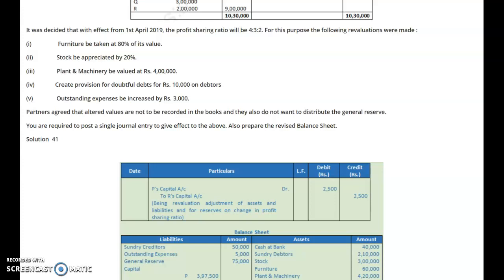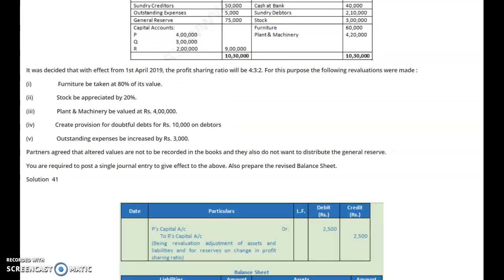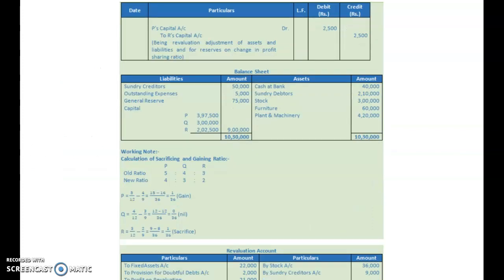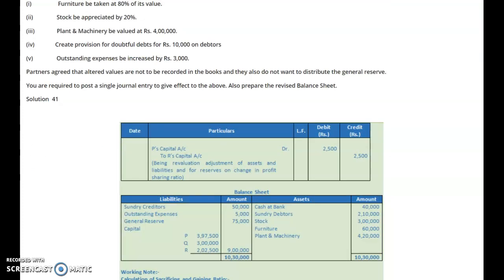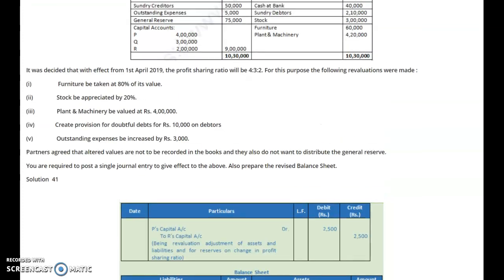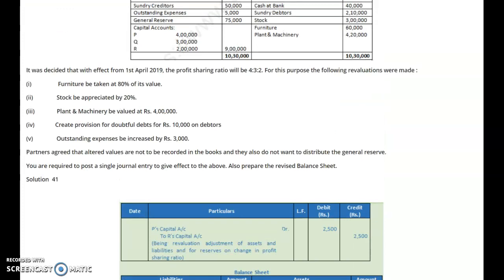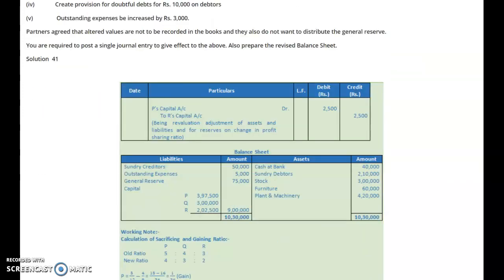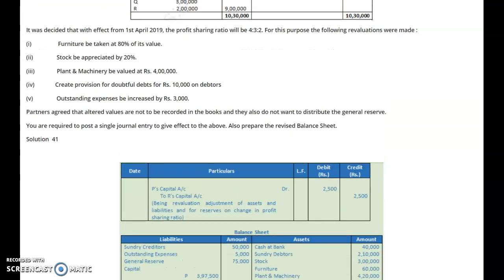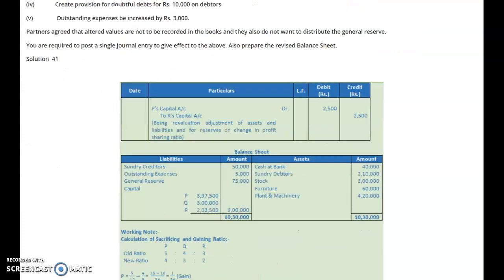This entry says P's capital account will be debited with 2,500 and R's capital account will be credited with 2,500. Now what will happen? Q's capital balance remains as it is, 3 lakh. Now 2,500 will be debited to P's capital account. P's capital balance was rupees 4 lakh. 4 lakh minus 2,500 amounts to 3,97,500. R's capital was 2 lakh. He has been given a credit of 2,500, so his capital will increase from 2 lakh to 2,02,500. Nothing will be changed except this.